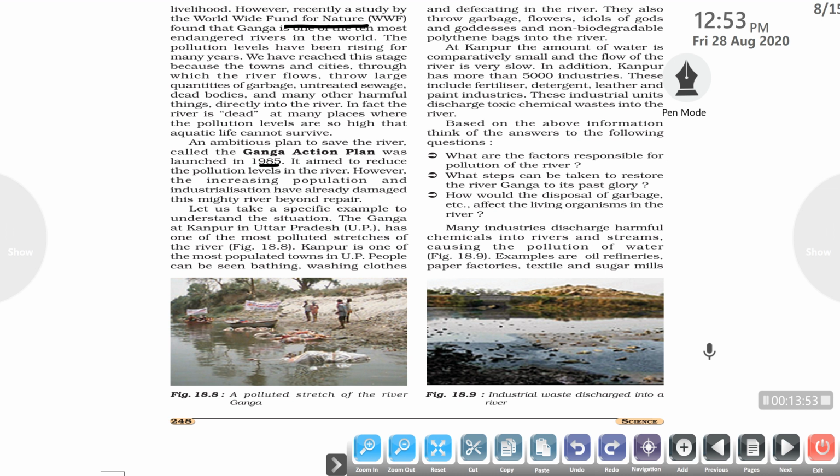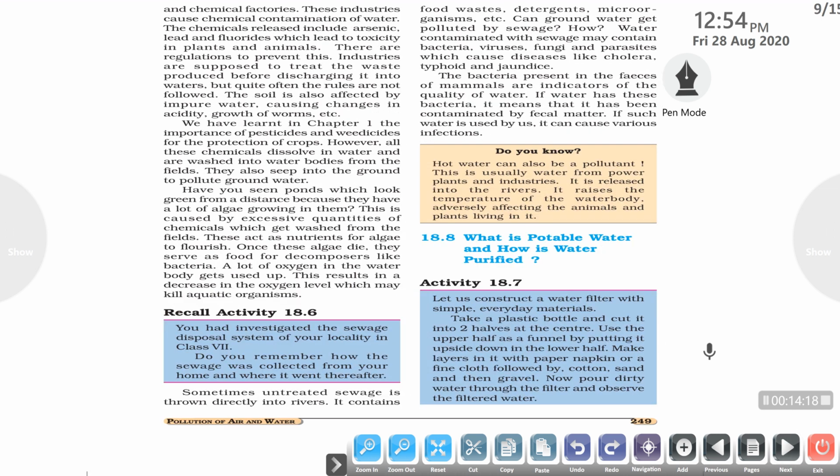In addition, Kanpur also has 5,000 industries, which include fertilizer, detergents and many types of solid waste that are released into the Ganga river, making the water of the river more polluted. Many industries discharge harmful chemicals into rivers and streams, causing water pollution. Examples are oil refineries, paper factories, textile mills, sugar mills and chemical factories.